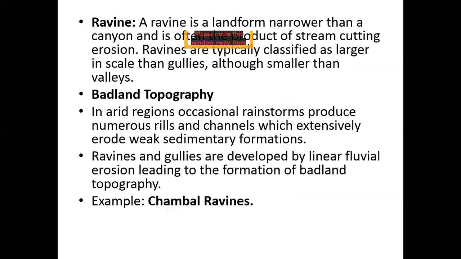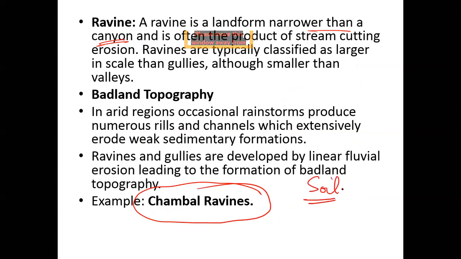Now ravines are the landforms which are narrower than the canyon. Remember Grand Canyon. Best example of ravine is Chambal. So what happens is, I have my soil which is loosely bound, and there is no vegetation cover.